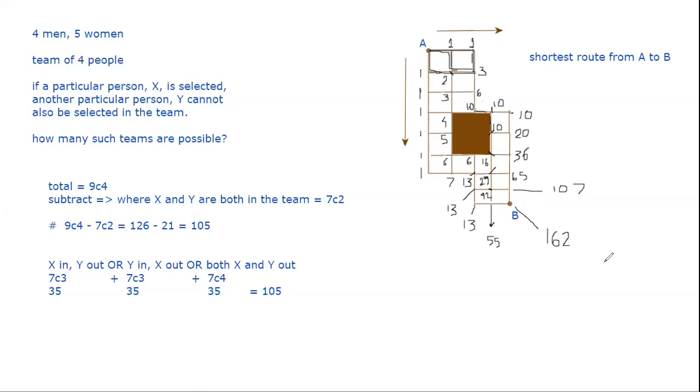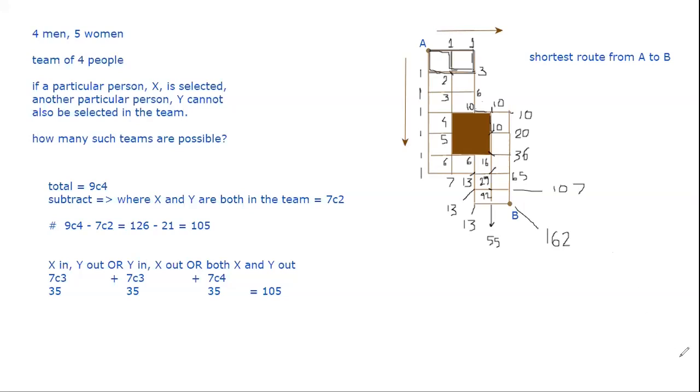Now, this is an exaggerated view. Given a lot of points, you won't get so many routes. The question that was there in GMAT was very simple. It was a 3 cross 4 or something like that grid. So it's pretty simple to calculate. You can just go around doing this and calculate the answer.